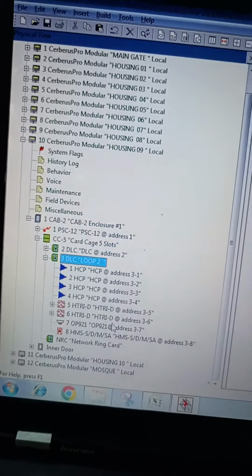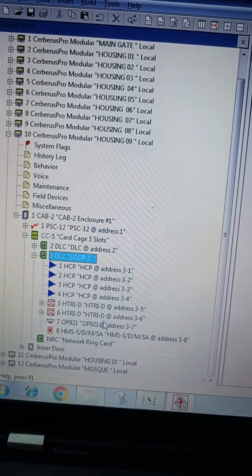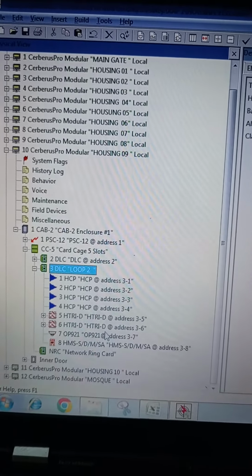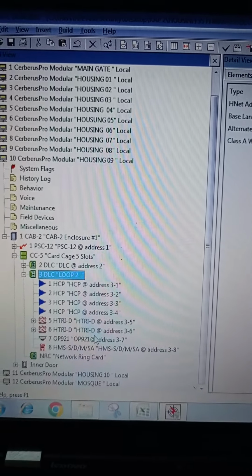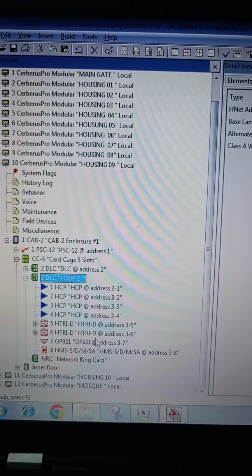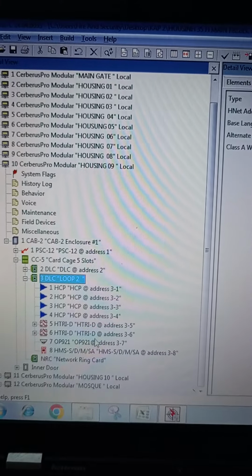In the next video I can show you how to make a program and custom text for the loop.